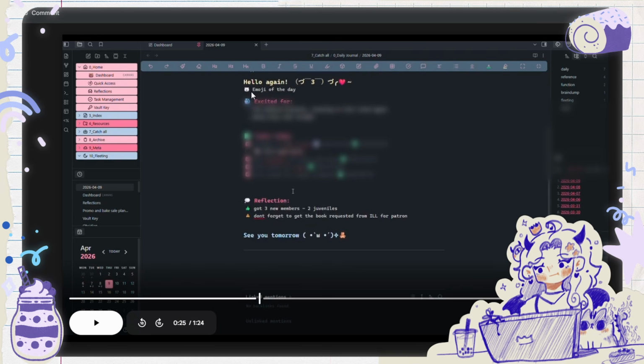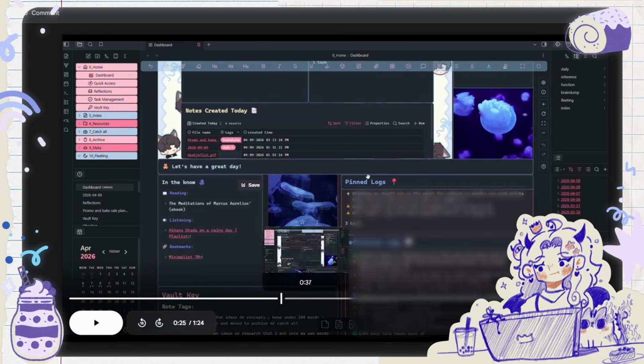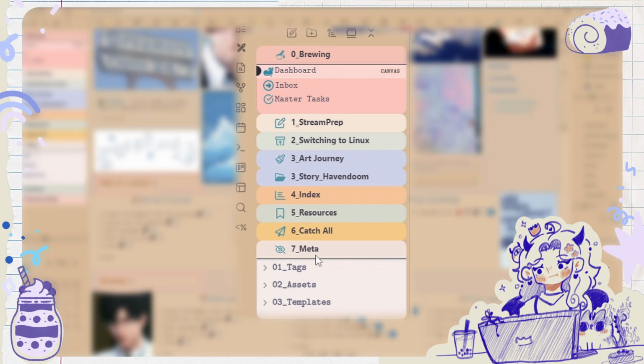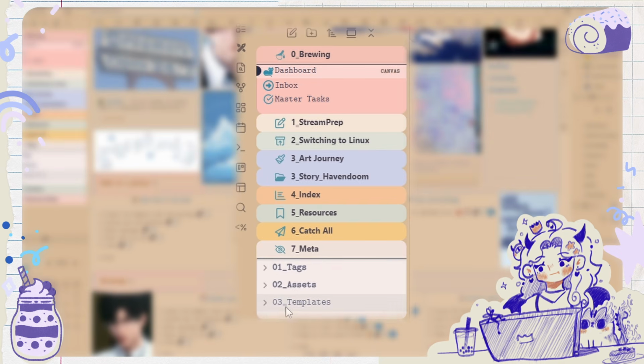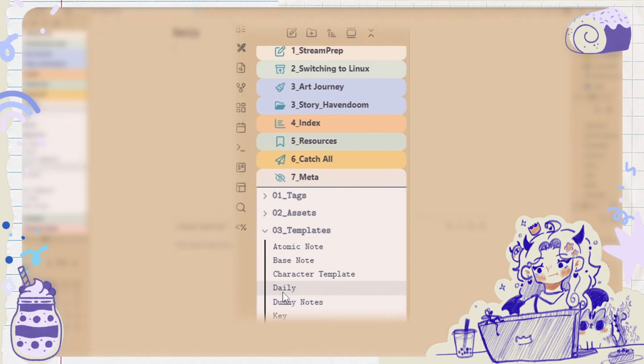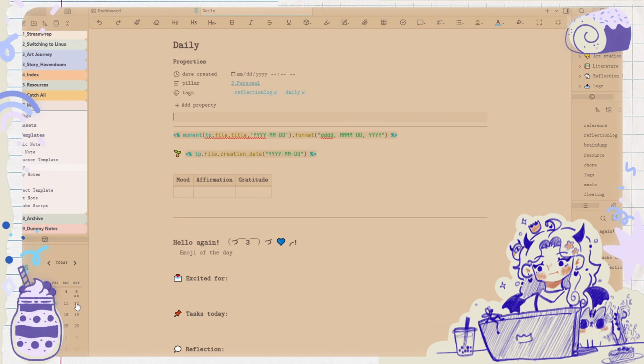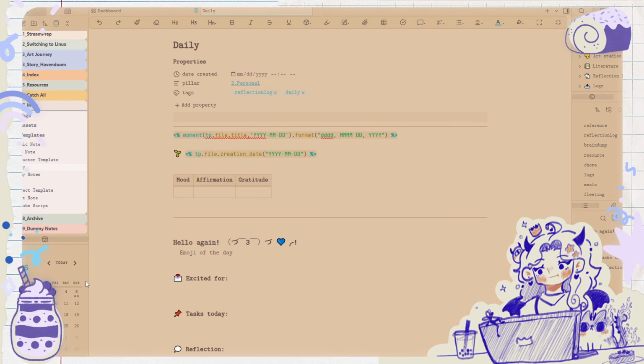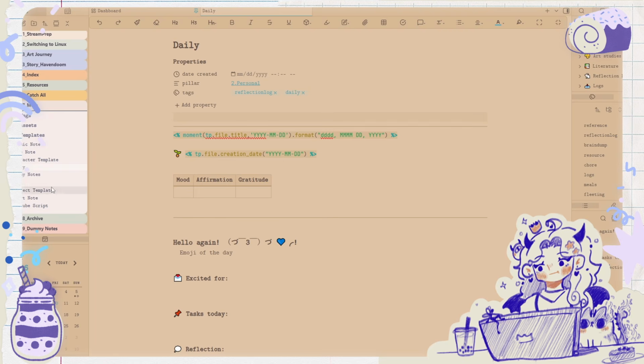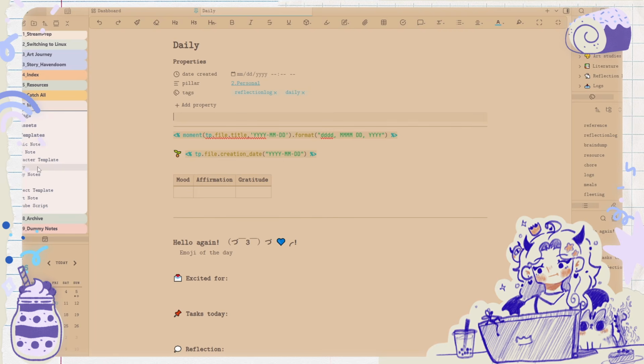I do want my daily logs to be the same kind of setup as this, which I think I already did change. Let me see. So in my meta folder, I got my templates and my daily. Yes, I want to have a weekly note, a monthly note, quarterly, and yearly note as well. So I'm probably gonna set those up. Maybe not right now. I know that eventually I want to do that.